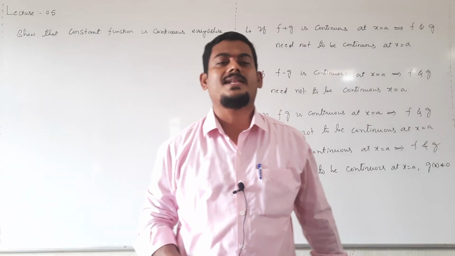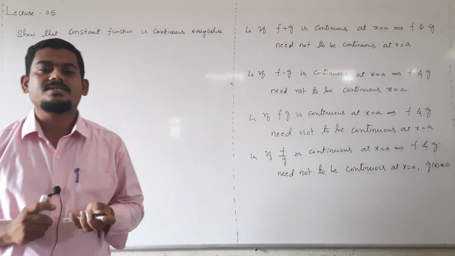Everywhere means for all the real numbers. Everywhere in the sense all the real numbers.